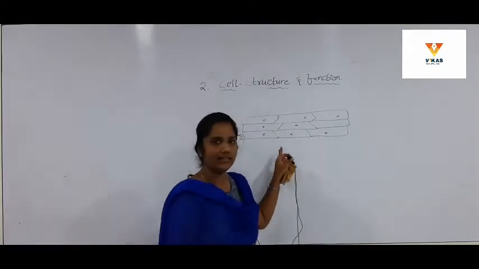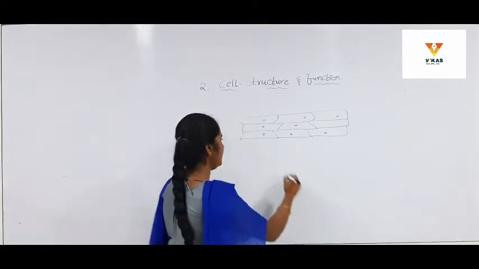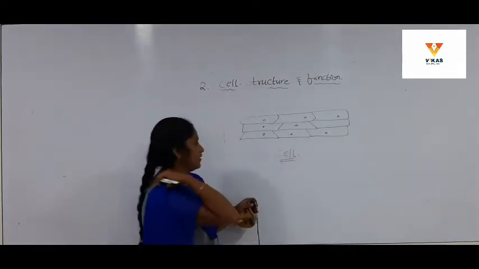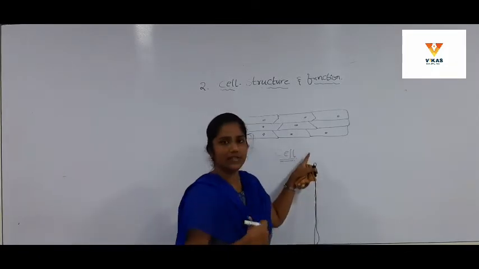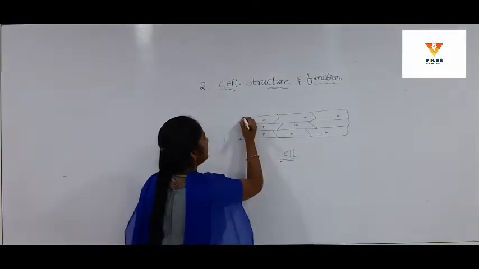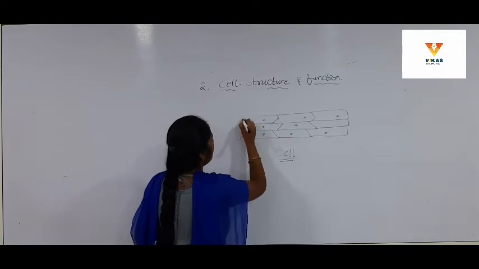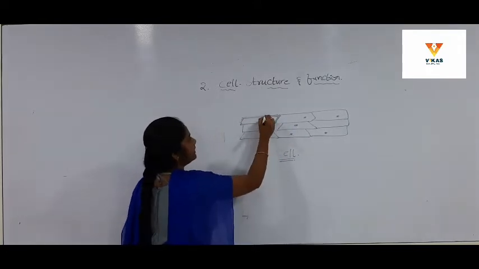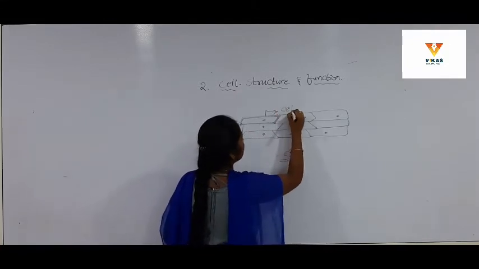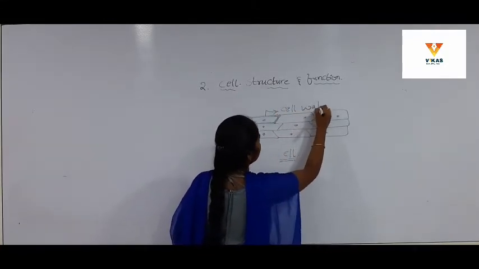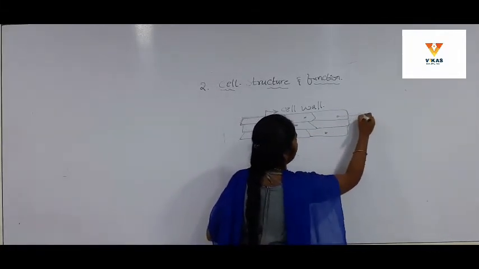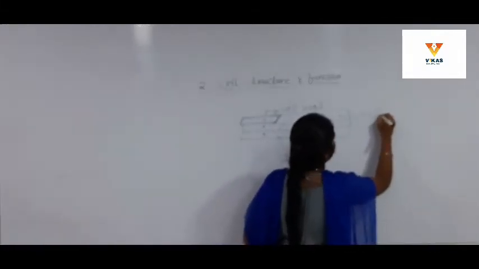What is this, children? This is the structure of a cell. Okay, cell. What are we observing from this diagram? There is a distinct outer line. This is known as the cell wall, which protects the cell, and the round body inside the cell is nothing but the nucleus.